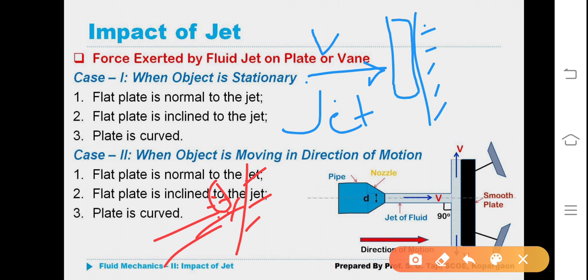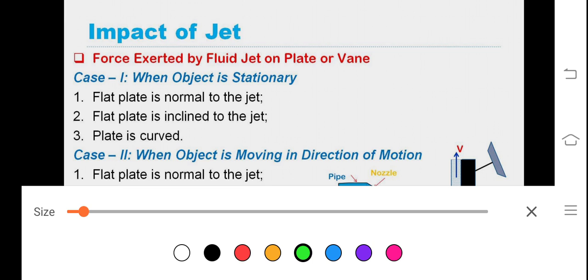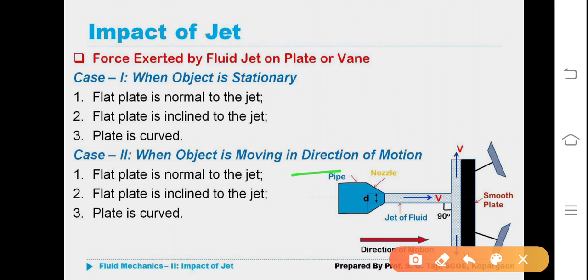Or the plate is curved. Suppose this is the jet of water which is striking a curved plate, but it is fixed. Any one of these three cases you can consider for finding out the force exerted by the fluid. Is it clear? Shall I rub this? Okay. Now, case 2: when the object is moving in the same direction of motion.